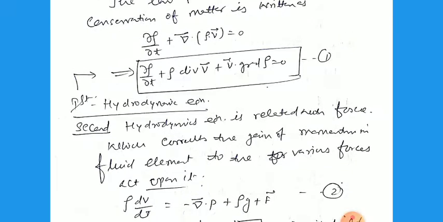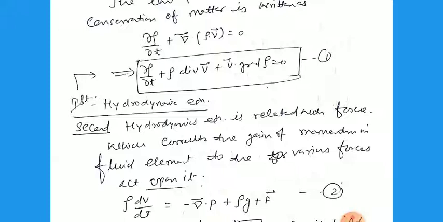Now we want to calculate the second hydrodynamics equation, which is related with force. Here the force is involved by which the pressure is developed, and these forces may be due to the magnetic field, the gravitational field or the viscous force. So the combination of all forces is equal to the net force.